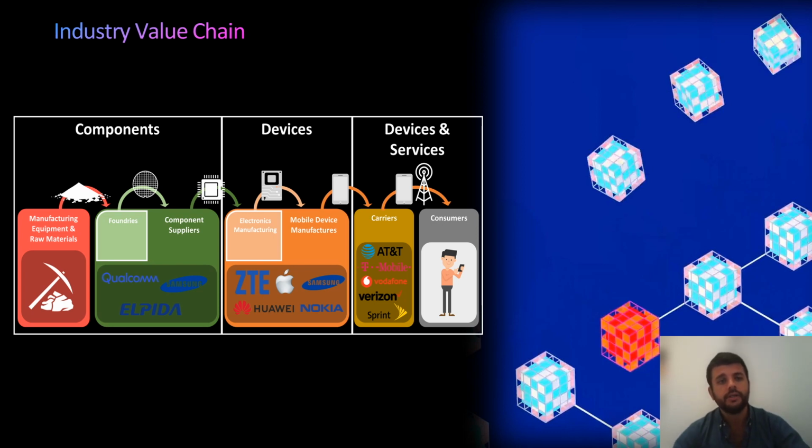And the third phase, devices and service, where the carriers and retailers are providing the service and the devices, allowing the customer to have access to the smartphones and be able to use them. Now, Philippe is going to talk about Huawei's customer focus.